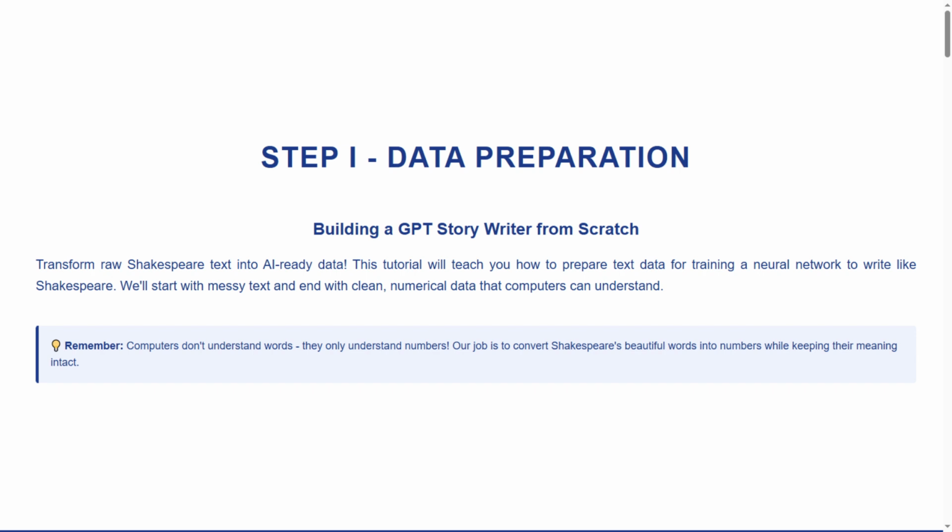Here's the amazing part. Computers don't naturally understand words like love or beauty. They only speak in numbers. So we're going to become translators, converting Shakespeare's poetry into mathematical magic. Now let's look at our Remember section. Computers don't understand words. They only understand numbers. Our job is to convert Shakespeare's beautiful words into numbers while keeping their meaning intact. Think of yourself as a bridge between human creativity and artificial intelligence.